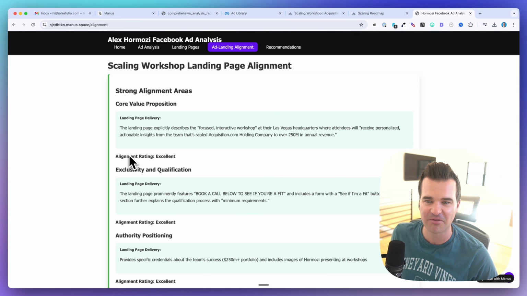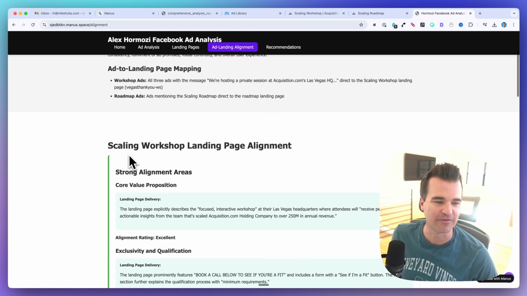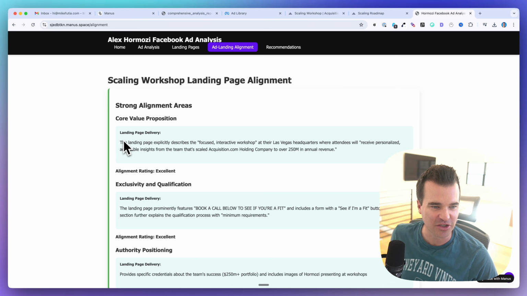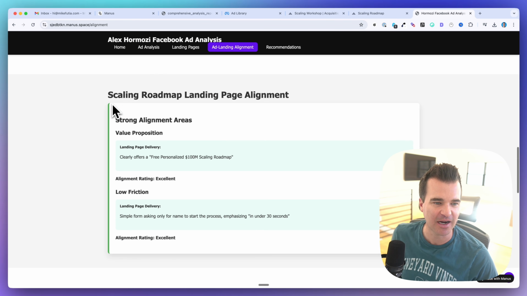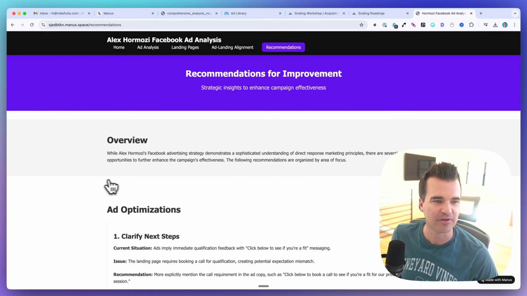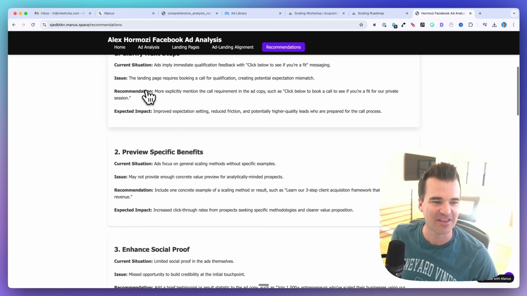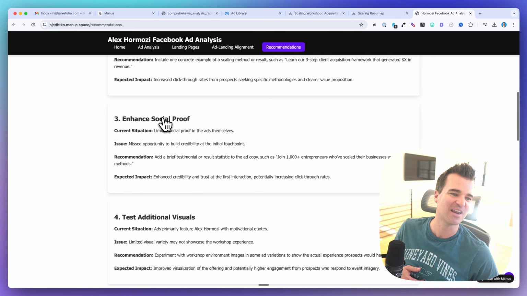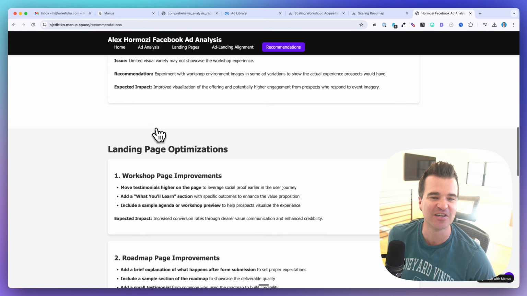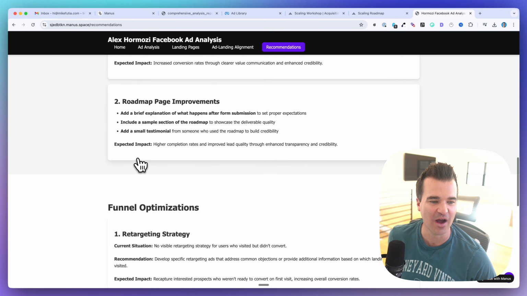Again, this is not the prettiest website I've ever seen, but it's not bad. So here's where it's kind of ranking the alignment. Again, that's how I asked it to do it in the original prompt, and it's doing it page by page here. And here are some recommendations. I don't think Alex needs help from Manus, but just in case, it's telling Alex to clarify the next steps, preview the specific benefits, enhance the social proof, and test additional visuals. That's for the ads. And then he's got some landing page tips as well.